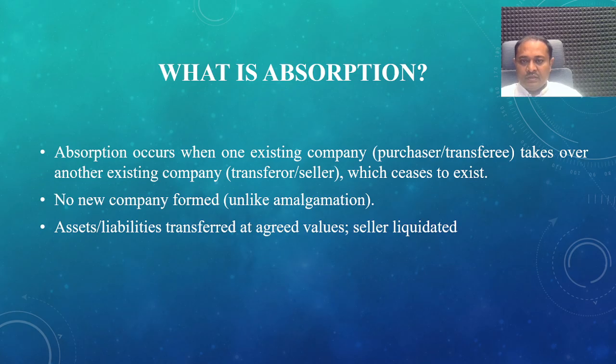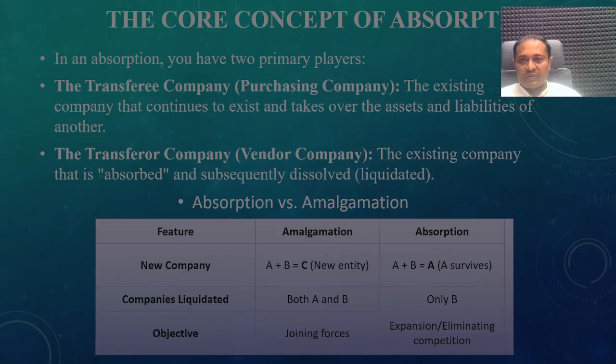But there is a provision for appreciation and depreciation of the assets. The company will calculate the depreciation value and appreciation value, and then the absorption process will start after the assets and liabilities are agreed upon in the process of absorption.